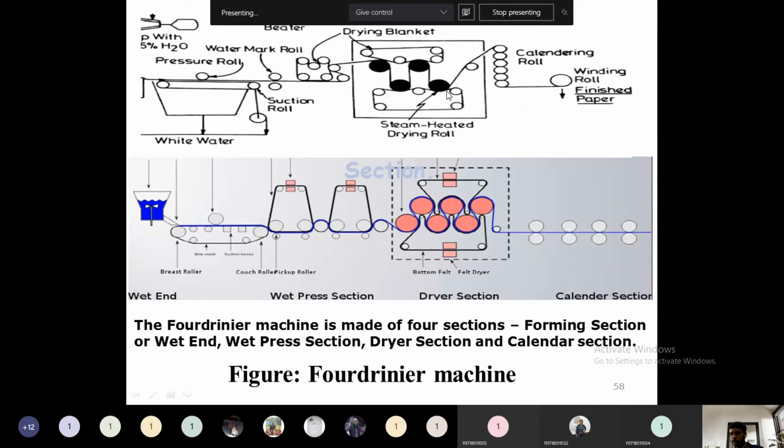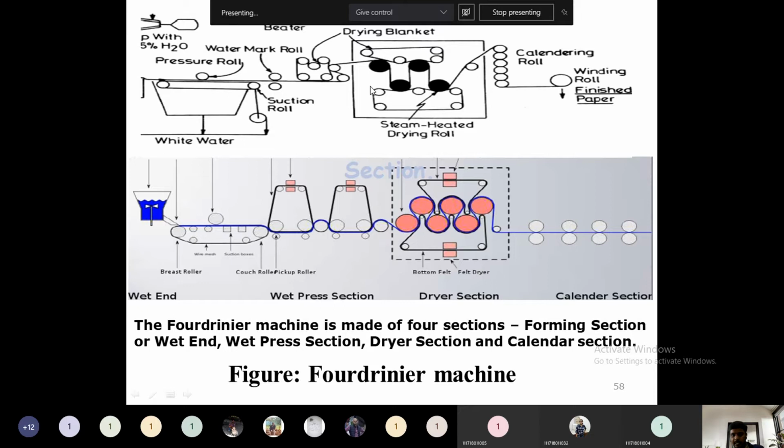This has a supporting role in order to move the sheet from one section to another section. So here it will be moved, and that sheet will be moved to the calandria section. The calandria section is nothing but a series of rolls in order to get a uniform thickness of the final prepared sheet.